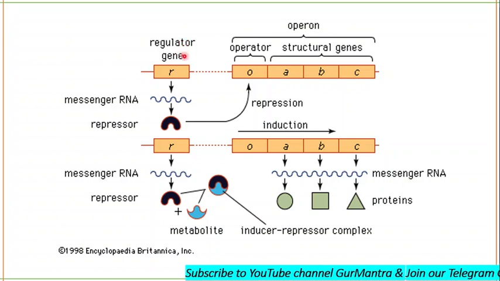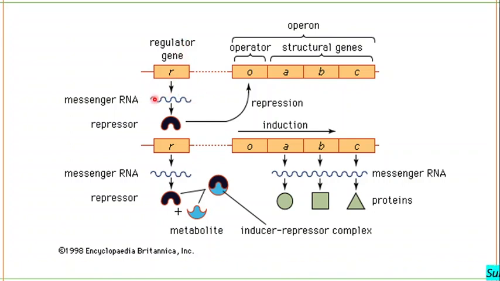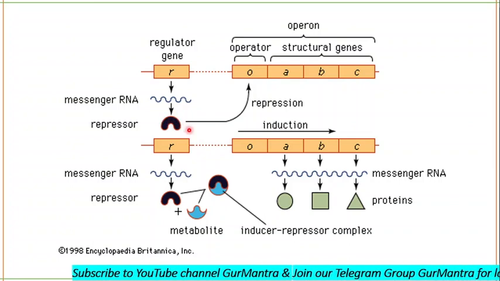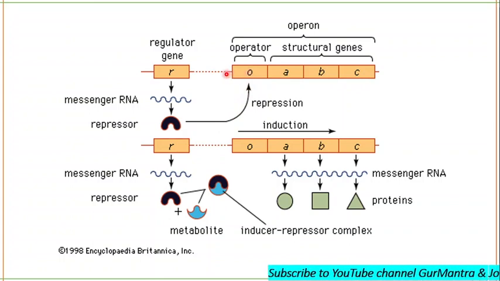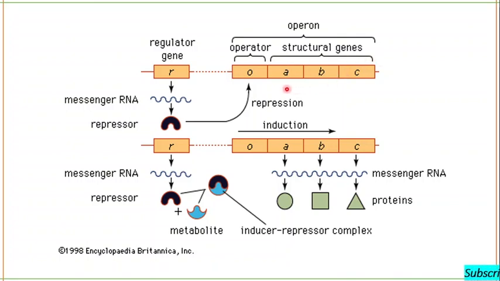This regulator gene will be transcribing an mRNA which will form a repressor. This repressor, in the absence of any inducer, binds to the operator and then prevents the RNA polymerase from initiating the transcription from the promoter region, and hence no structural genes will be transcribed and none of their product will be formed.